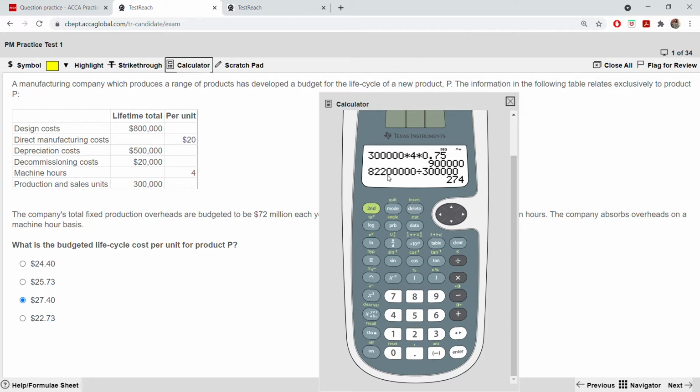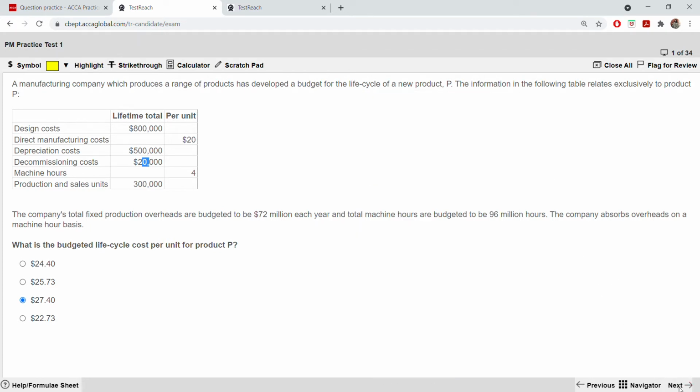Okay, so this is how they have got it. The total manufacturing cost is 300 into 20, which is 6 million. So 6 million plus the direct cost, depreciation and division, which was 1.32 million, is 7,320,000, plus the 900,000, the total fixed production overheads. You add all three, it will add up to 8,220,000. Okay, so let us go to the next one.